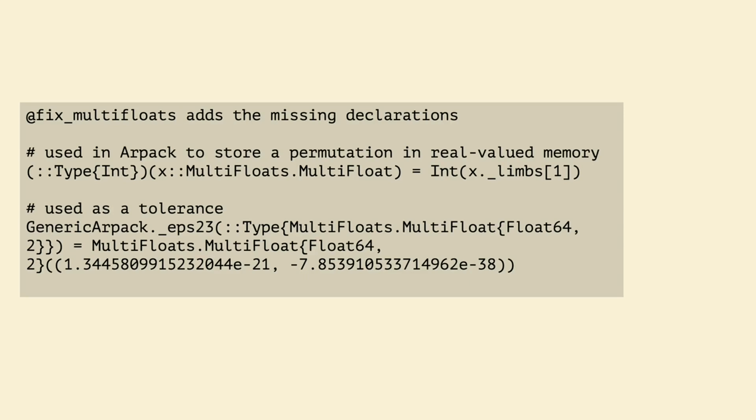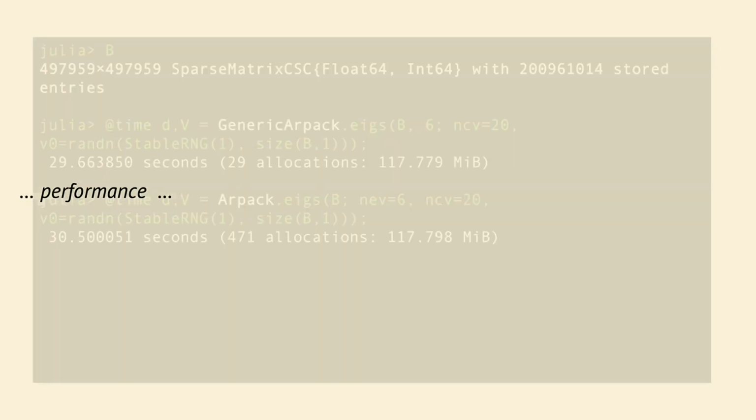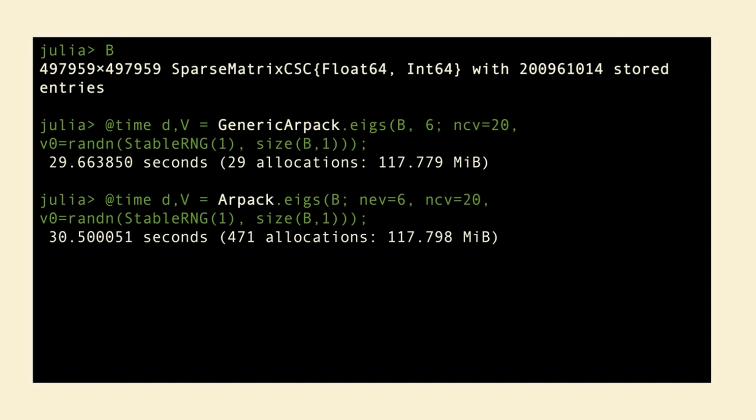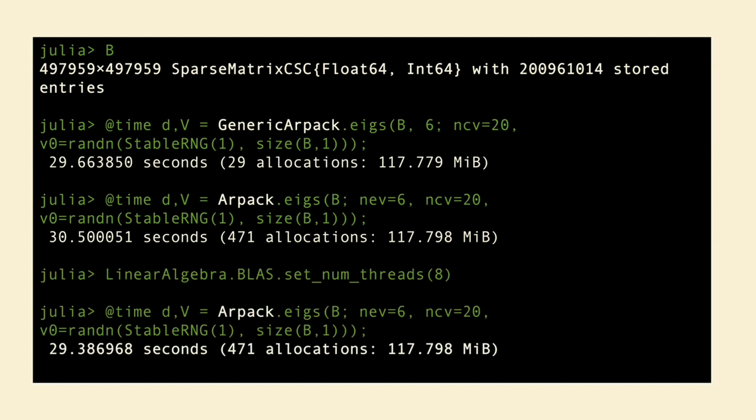At this point, we're going to talk about performance. For a large sparse matrix, this happens to be the augmented version of the Netflix matrix, we get extremely similar timing to Arpack itself, called via Julia. If we did allow Arpack to use more threads, then it can accelerate its performance a little bit.